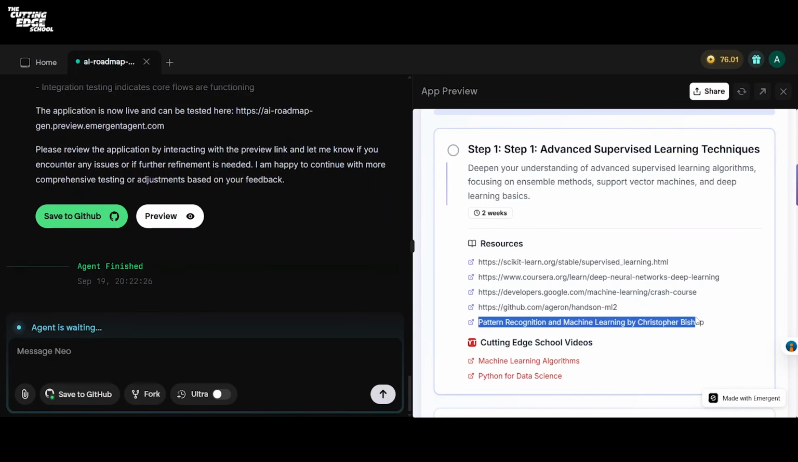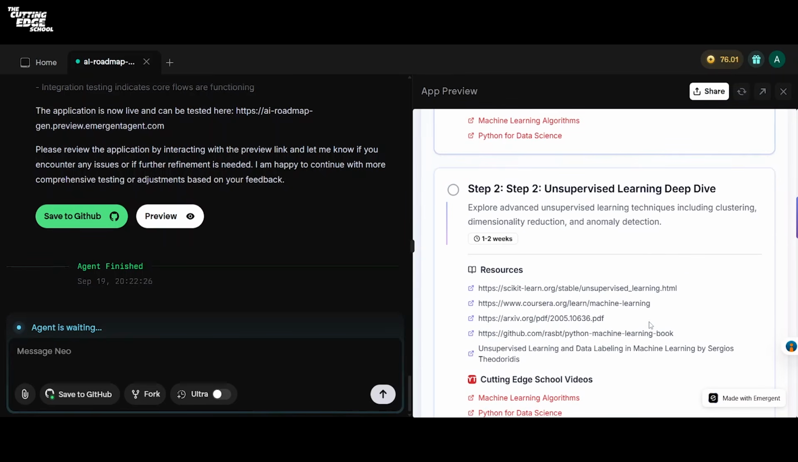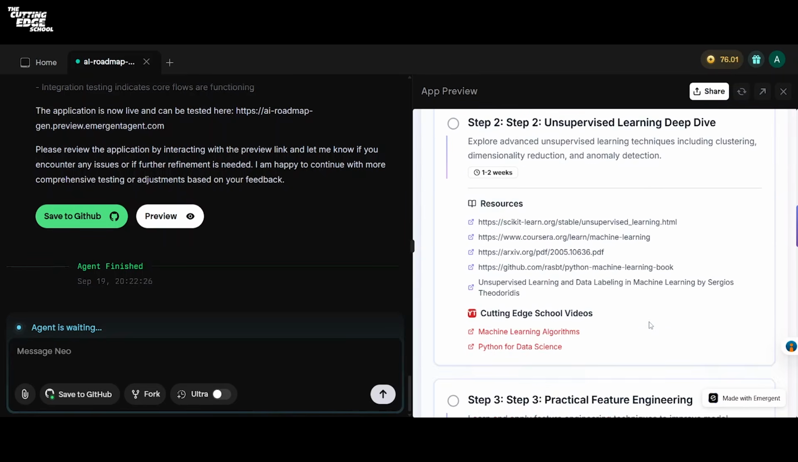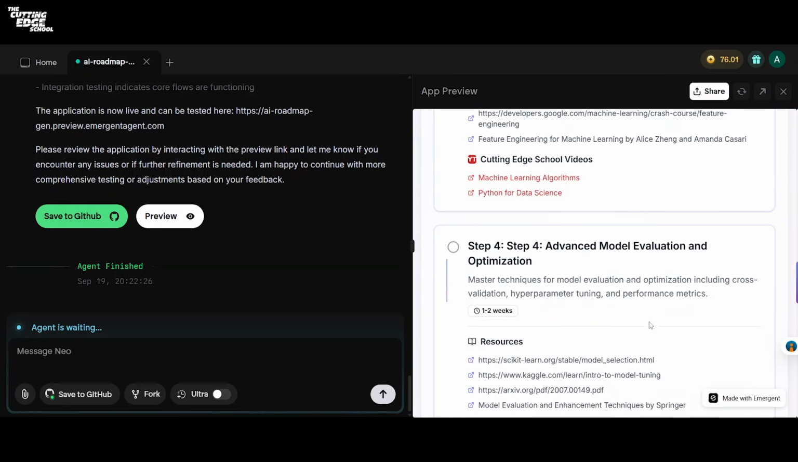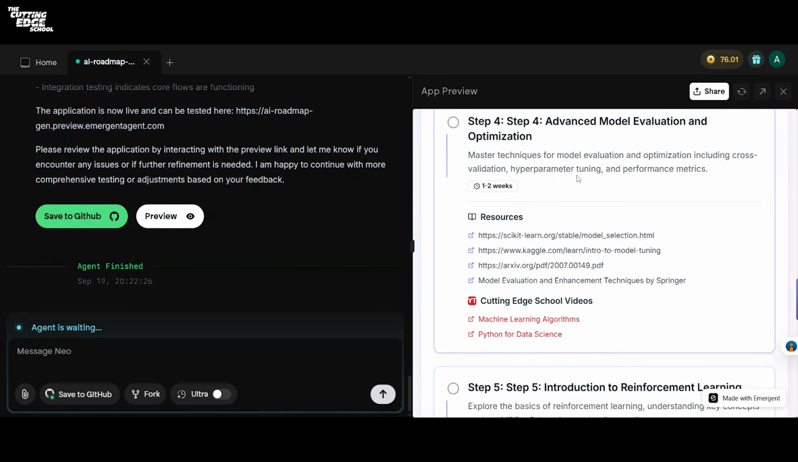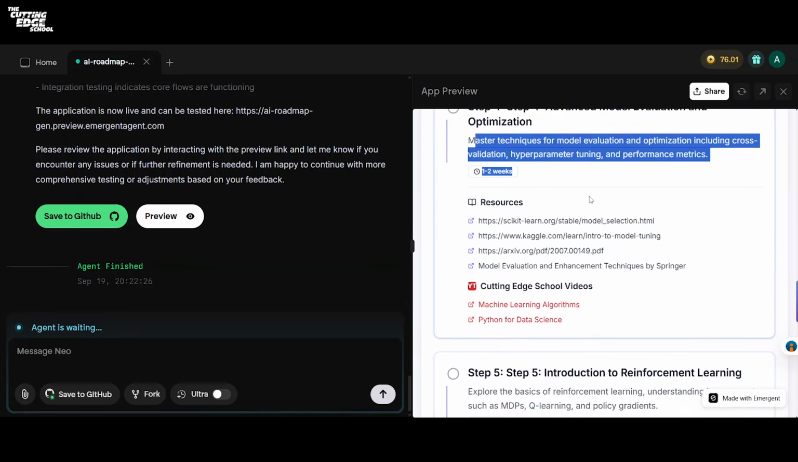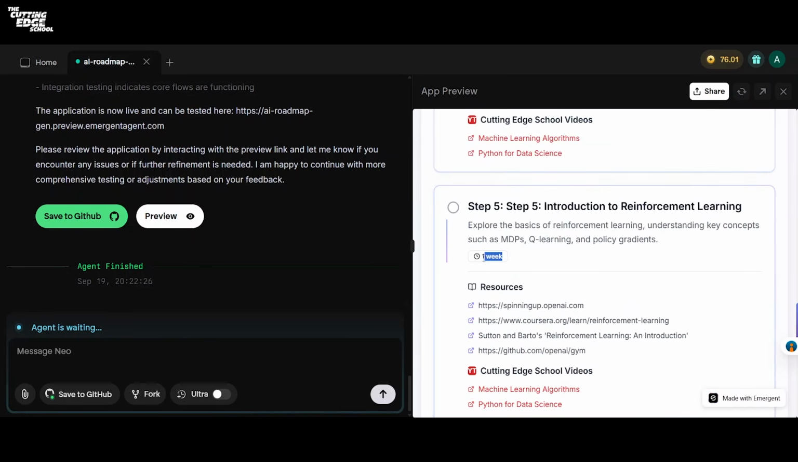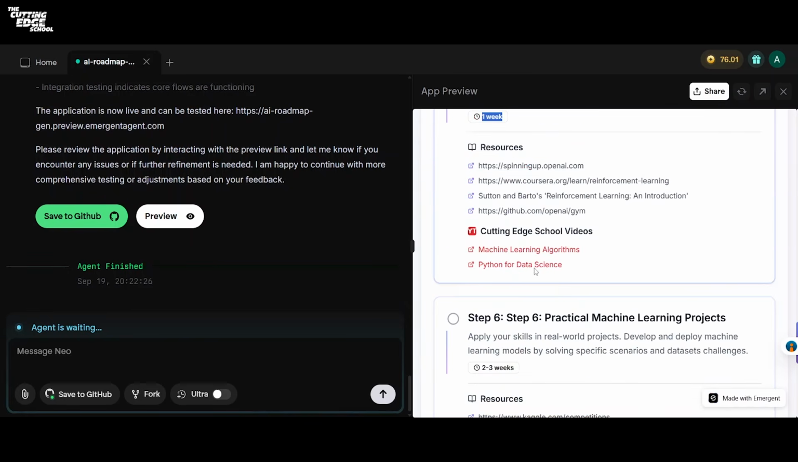It has also given us some free topics. It says Pattern Recognition and Machine Learning by Christopher Bishop. And along with this, it has also mentioned the cutting edge school videos. It includes step 3, step 4. Every step has a topic, a detailed description, as well as the resources links. It has also included the time that it will take to complete your resource.